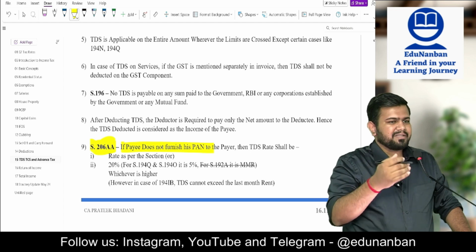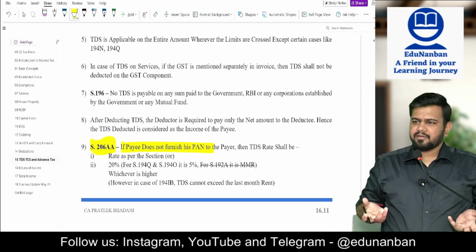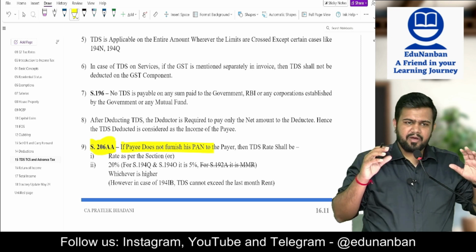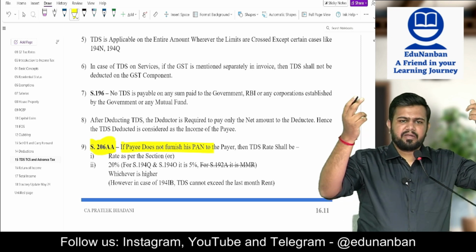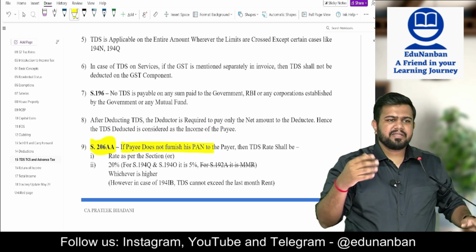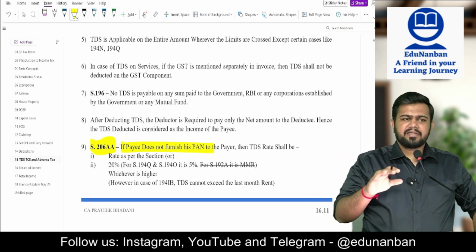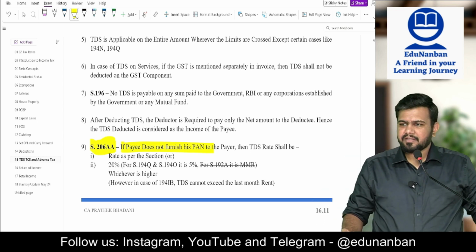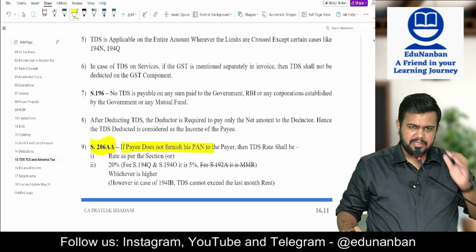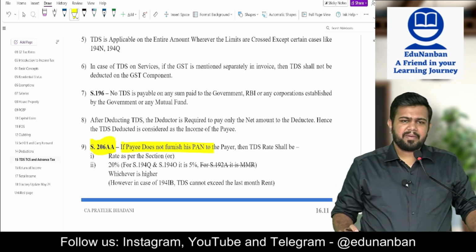Because using the PAN number only, the government will know for whom TDS is deducted. Correct? If you are taking the PAN number from the payee and then filing the return of income using that PAN number, then only the government will know for whom you have deducted the TDS. If the PAN number itself is not there, then how will the government know for whom the TDS is being deducted? Hence PAN number is compulsory. Sir, what if the payee is not giving the PAN number?